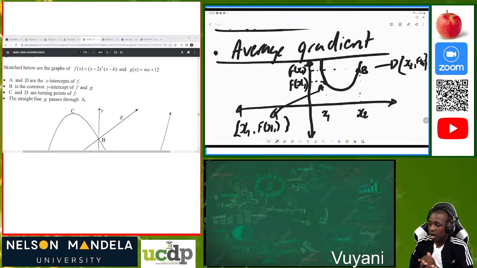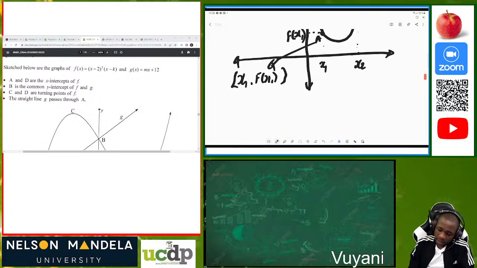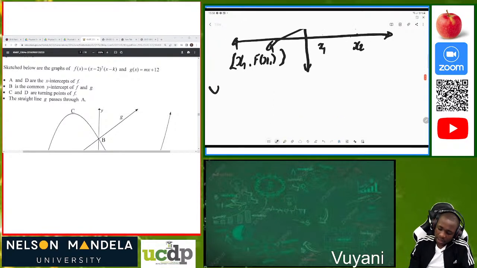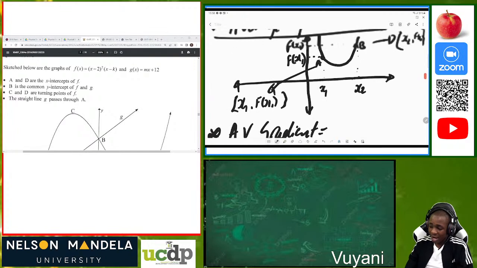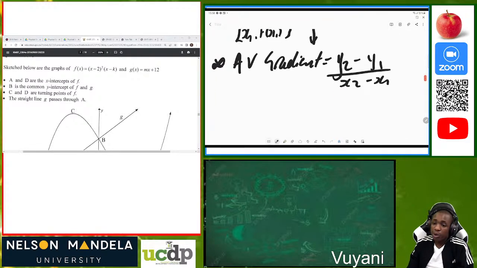Right. So now, when they say calculate the average gradient, we know that the average gradient of the line AB is y2 minus y1 divided by x2 minus x1. That's the concept we know. But now I want us to understand the gradient between line AB. Let me write it: the average gradient will be equal to, let me start with the one which we know, y2 minus y1 over x2 minus x1. That's the average gradient we already know.